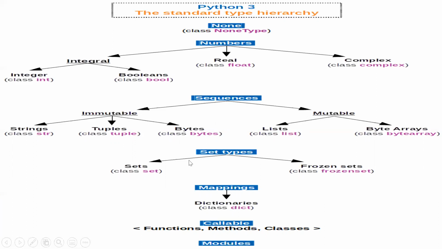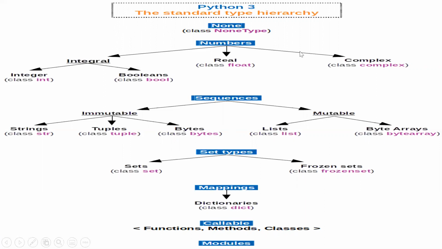And we have another data type called sets. Sets are of two types, sets as well as frozen sets. And we have mappings as data types. The class dictionary is of mapping type, which means it has key and value. And callable data types are called functions, methods, classes, and modules.